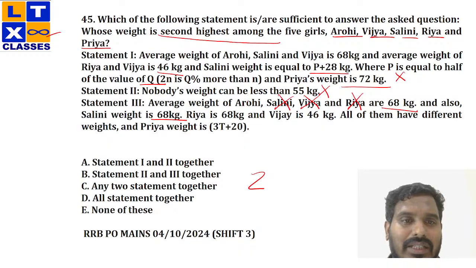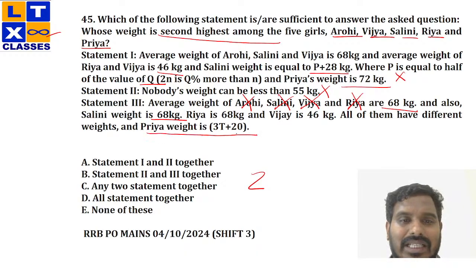Now from this, I'll get the value of Arohi as well, right? Fine, this is very fine. Now, Arohi, Shalini, Vijaya, Riya weights have been given directly in the question. Now, all of them have different weights.